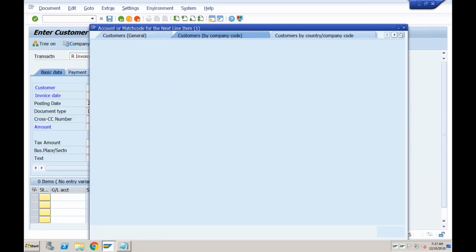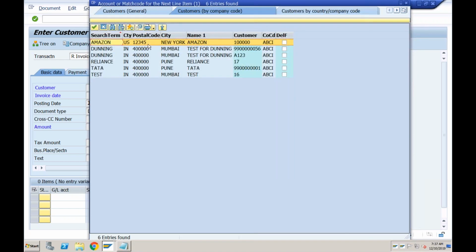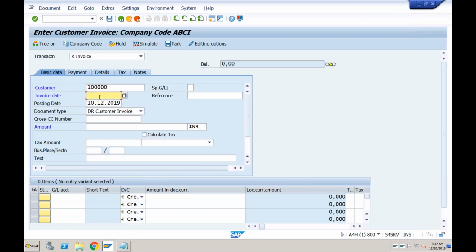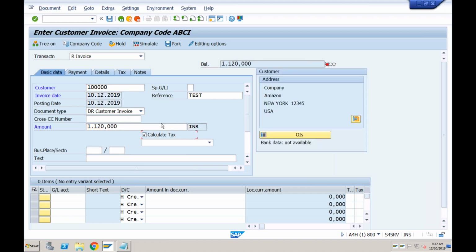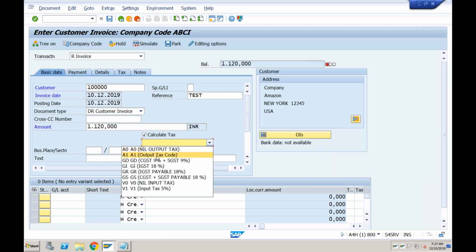So I'll select one of the customers. Let's take this one. Invoice date 10/12/2019. This is, let's say, test again. Amount I will keep 11120, right? 12%. Calculate tax and specify your tax code. So A1.